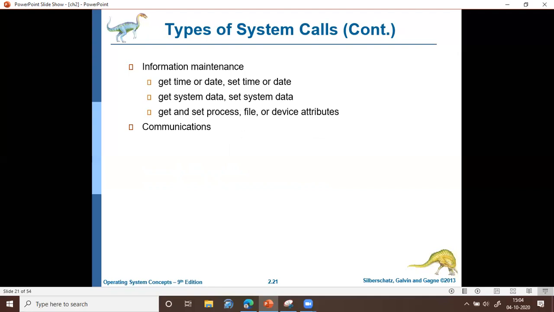Next, we have system calls connected with communications. Here communication represents process communication.